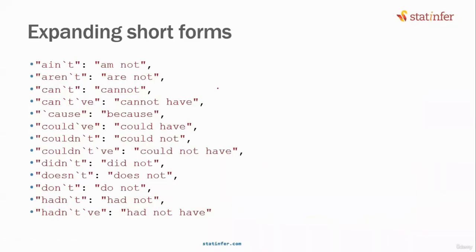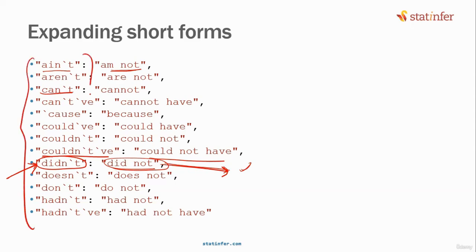The next step is expanding the short forms. When you are working with non-numerical data, especially social media data, a lot of people write short forms. Ain't means am not. Can't means cannot. Couldn't've, could not have. For example, somebody wrote in a review, did not. Someone else in another review wrote, didn't. Do you want the machine learning model to treat these two as different words or the same? Though their spelling is different, both of them are the same word. Do you agree with that? Somehow we need to take all these short forms and convert them into long forms so that everything is in the same structure. Do you agree with that point?